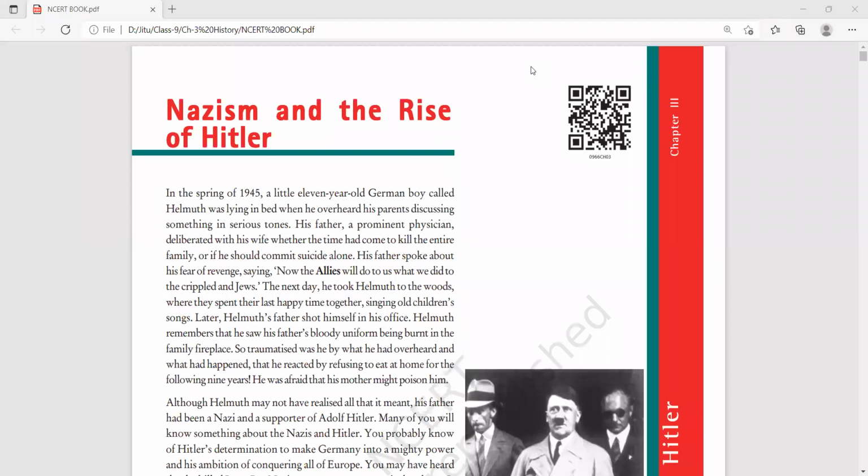Why the First World War? What were the causes and what were the problems created in the First World War? We will discuss those things in this chapter. What conditions were created, and for what reason, we will study all these things in this chapter. After the First World War, what situations and circumstances were created that led to the situation of the Second World War? We will discuss all these things in this chapter.